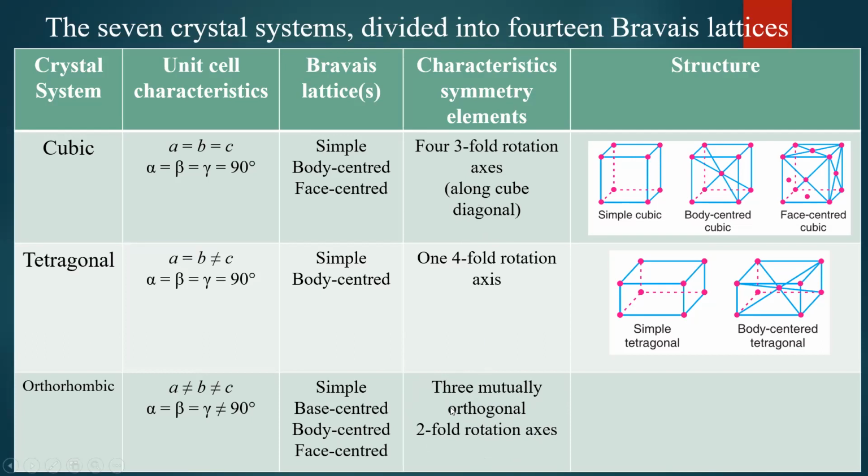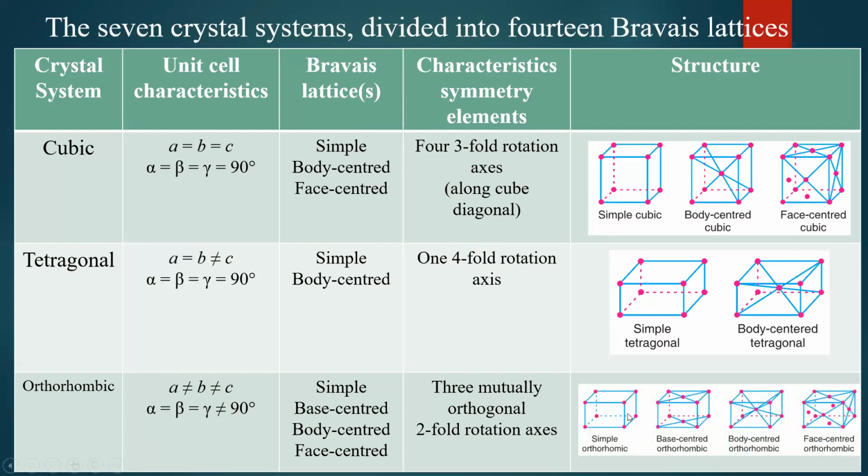Just I am giving you the characteristic symmetry element for orthorhombic: it has 3 mutually orthogonal two-fold rotation axes. Okay, so two-fold rotation axis is observed in orthorhombic, whereas in tetragonal, only one four-fold rotation axis is observed. Here, three mutually orthogonal two-fold rotation axes are there. That means if you rotate it by 180 degree, it will give you the identical structure.